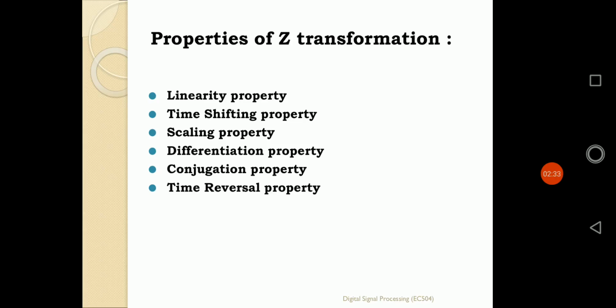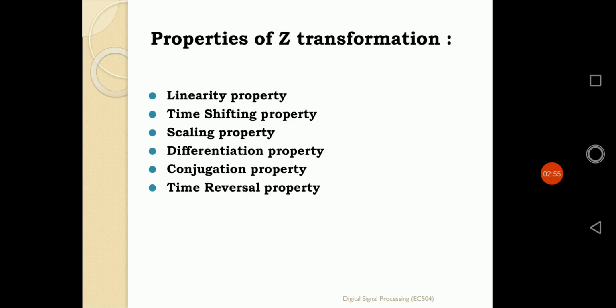Then there is the conjugation property: if conjugation is applied on the time domain sequence x of n, how it differs in the Z domain x of Z, and vice versa.